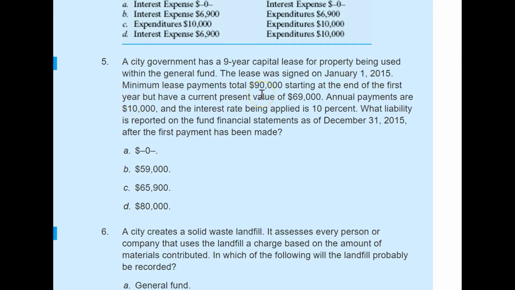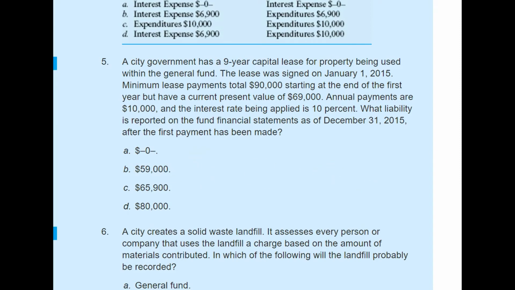Minimum lease payment, the total amount of all those annual payments, is $90,000. Present value of those future payments is $69,000. And annual payments are $10,000. Interest rate is 10%. It's kind of the same example. What liability is reported on the fund financial statement? Do we record any liabilities? No, we don't record any assets or liabilities. That means the answer will be 0.